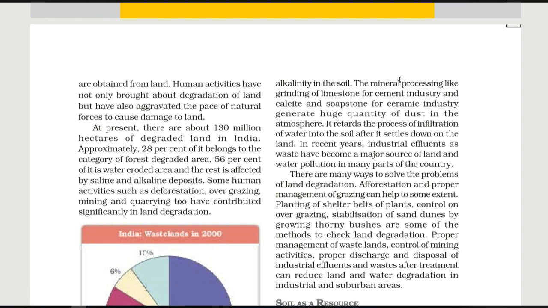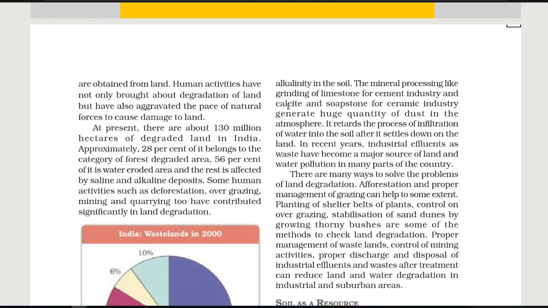Next we have mineral processing, like grinding of limestone for the cement industry, and calcite and soapstone for the ceramic industry, which generate huge quantities of dust in the atmosphere. Through all these industries, maybe we are getting new kinds of manufactured products, but of course it harms our environment also. Like calcite, what is calcite here? Calcite is a common mineral consisting of crystallized calcium carbonate, a major constituent of limestone.